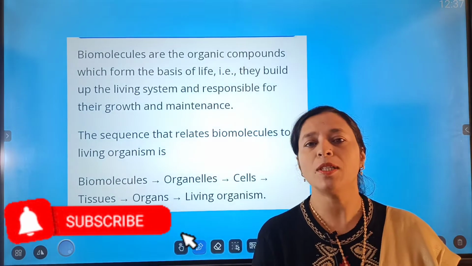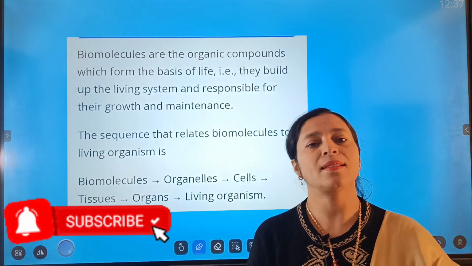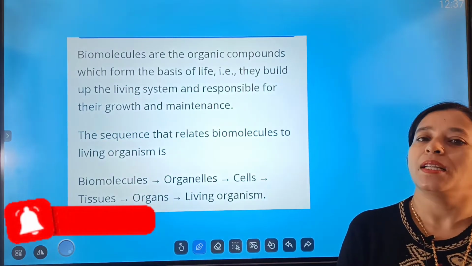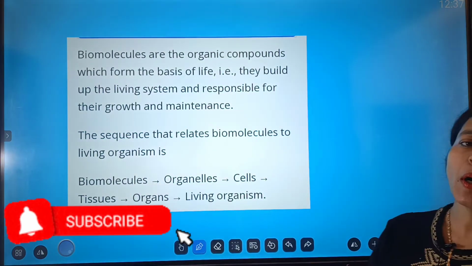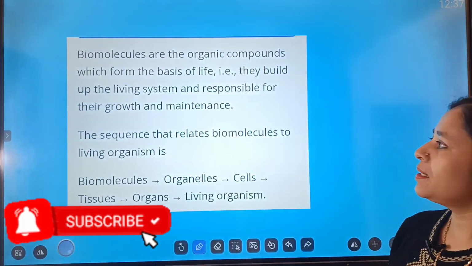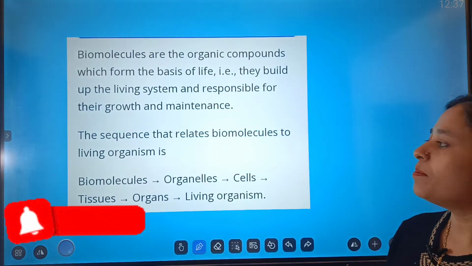Biomolecules, do you know what biomolecules are? These are organic compounds, and they are a component of many living organisms. So they form the basis of life. They build up all the living systems and they are responsible for their growth and maintenance.